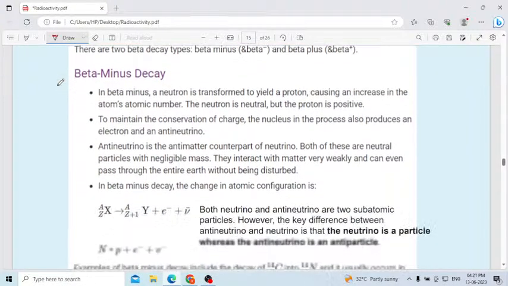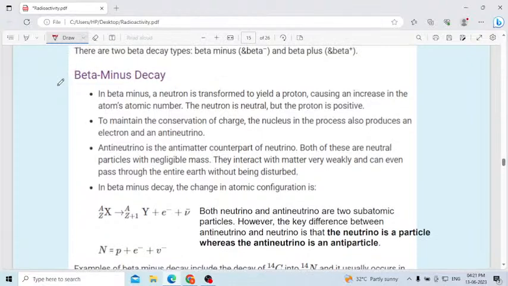Types of beta decay: beta minus decay. Let us discuss what is meant by beta minus decay with an example. In beta minus decay, a neutron is transformed to yield a proton, causing an increase in the atomic number. The neutron is neutral, but the proton is positive. Yes, the neutron is converted into a proton. When a neutron is converted into a proton, the atomic number will increase by 1.